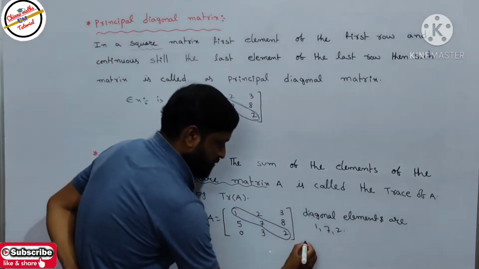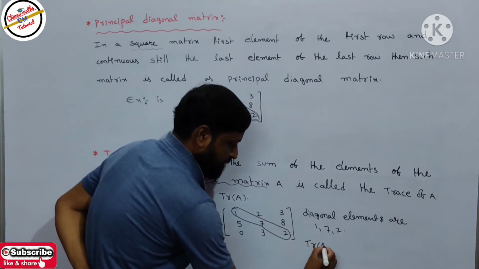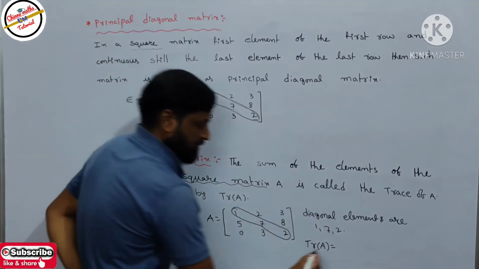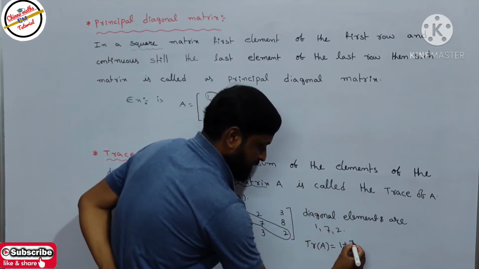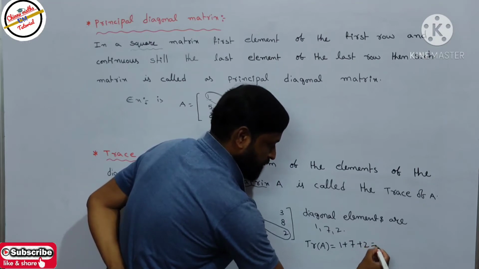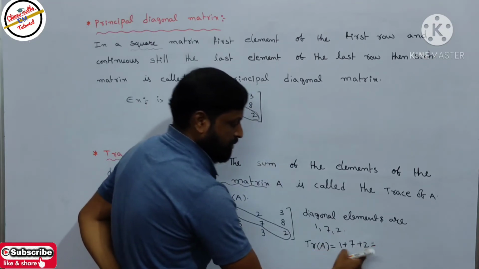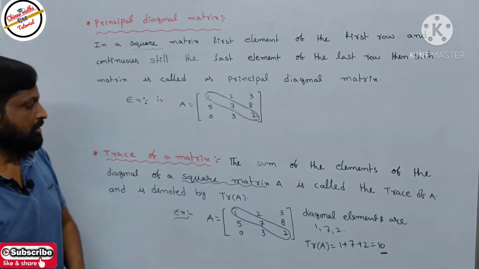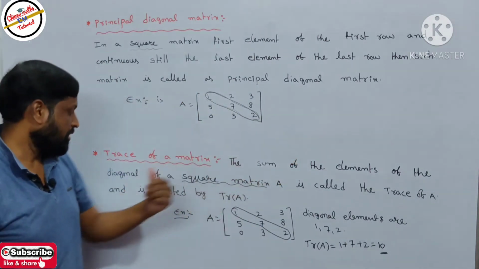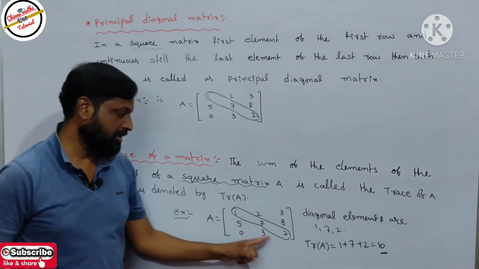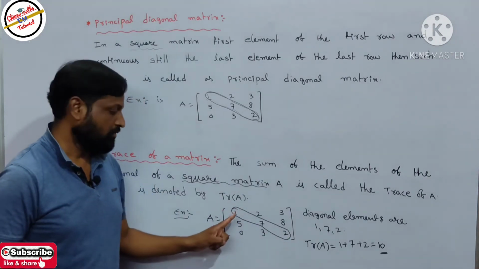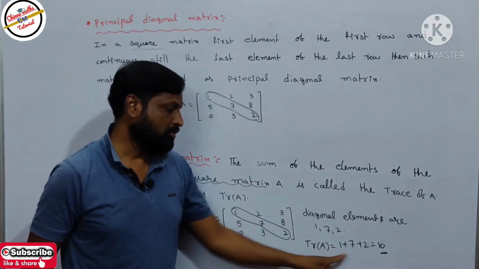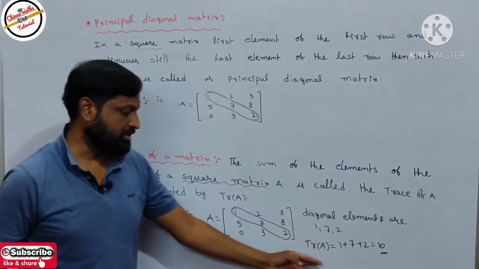So the trace of A equals the sum of the elements of the diagonal. So 1 plus 7 plus 2: 7 plus 1 is 8, 8 plus 2 equals 10. This is the value of trace A. The diagonal elements are 1, 7, 2. Write the sum: 1 plus 7 plus 2, the total value equals 10. So this is the trace of A.